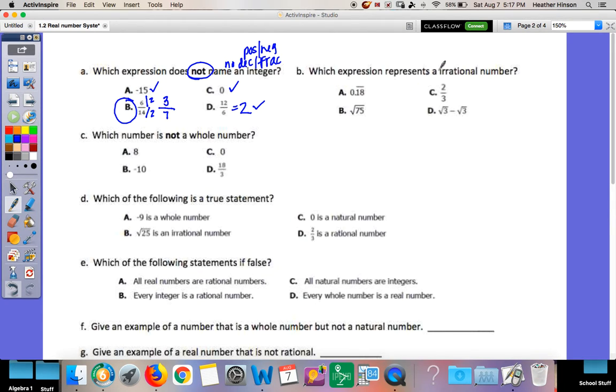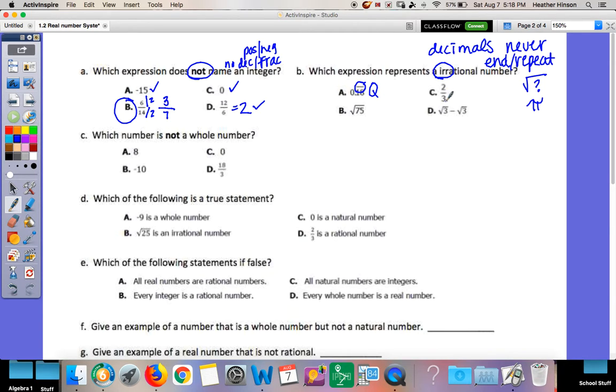Which expression represents an irrational number? Remember, your irrational numbers are decimals that never end or repeat. They can also be those non-perfect square roots, the ones we don't know, or pi. So 0.18 with that repeating line over it. That one's going to repeat because of that line, so that is rational, which is a Q, not an R. Rational is a Q.